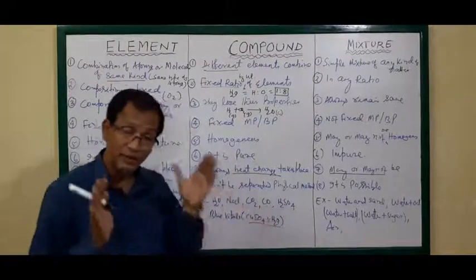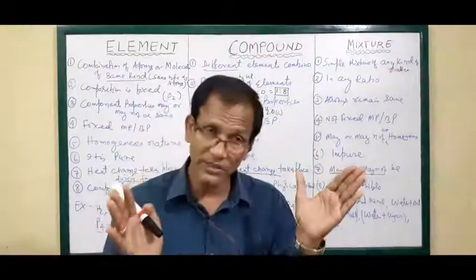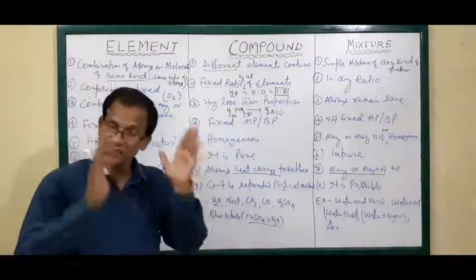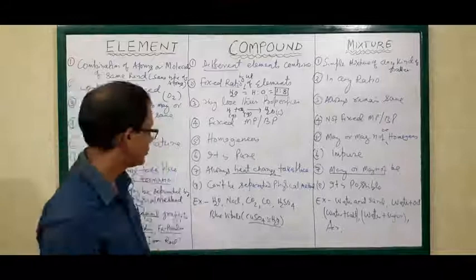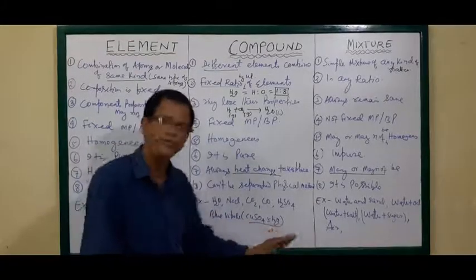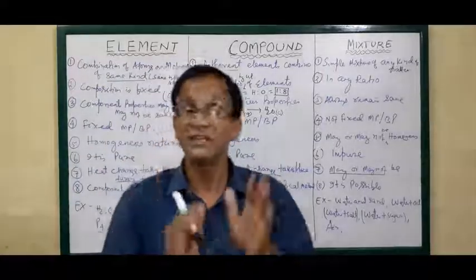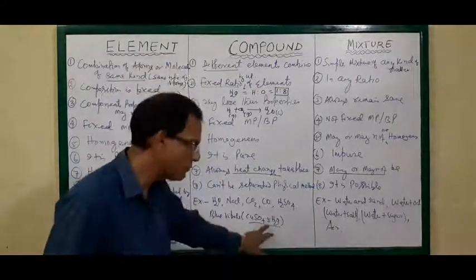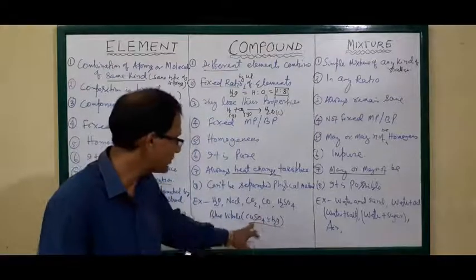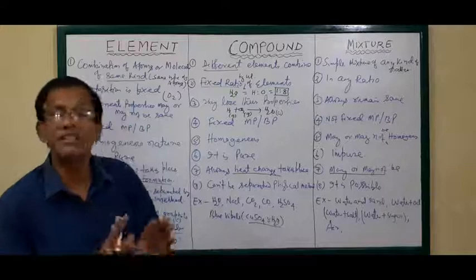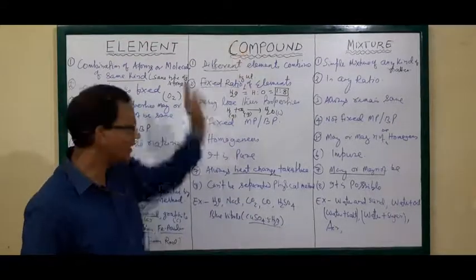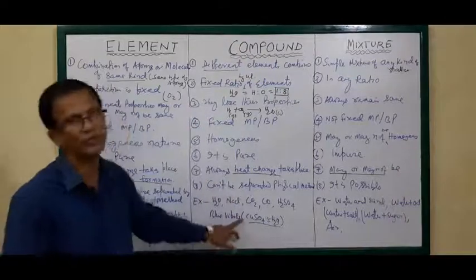Although it may be a compound form or may be a combination of elements, if it is in a fixed ratio, fixed amount, that is called a compound. So blue vitriol is a compound because it is made of copper sulfate and 5H2O in a fixed proportion. The fixed amount means 5 water molecules are always combined with 1 copper sulfate. You cannot write copper sulfate 2H2O because it is not possible. That's why, as it is fixed, it is a compound. Fixed means compound. So the name is blue vitriol.